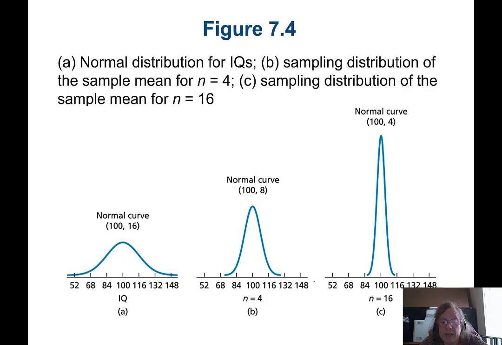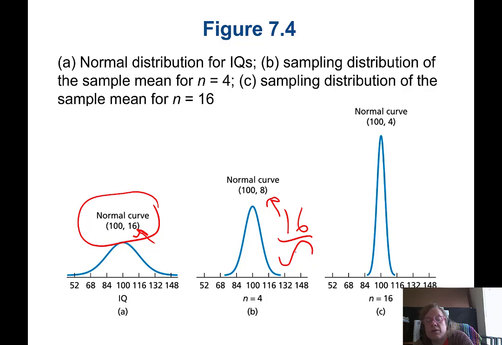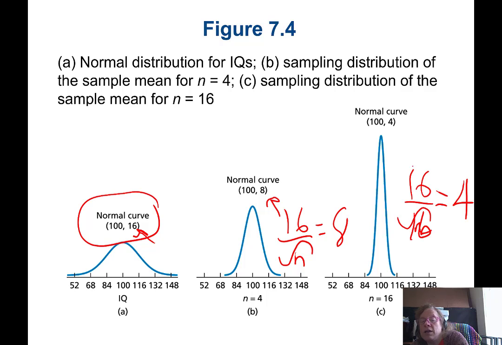Here's another set of examples with different sized sample sizes. So this was the normal curve. They're saying that the standard deviation is 16. I had always heard 15 before. But here we have n equals 4, and because n equals 4, we take that 16 and divide by the square root of 4, and we get 8. And then if n equals 16, we take that 16 and divide by the square root of 16, and we get 4. 16 divided by 4 is 4. And you can see what happens to the curve. It keeps getting skinnier and skinnier and skinnier as that standard deviation for the sample mean gets smaller and smaller.